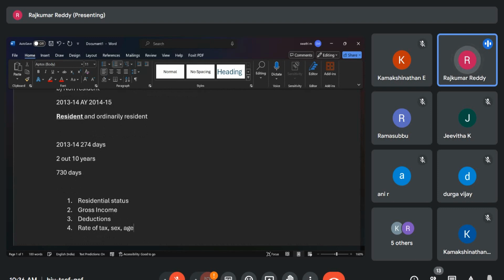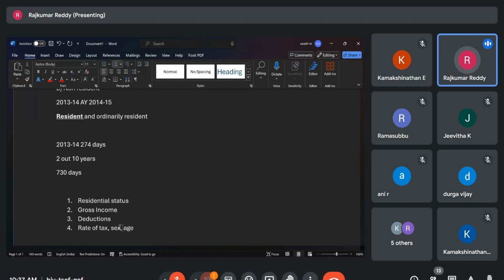These are also important. The 4th point is also important because, as a normal person, if your age is below 60 years and your annual income is 5 lakhs, you are liable to pay the tax. But if you are a person more than 80 years, then for that 5 lakhs you will not pay the income tax. So your age is important.